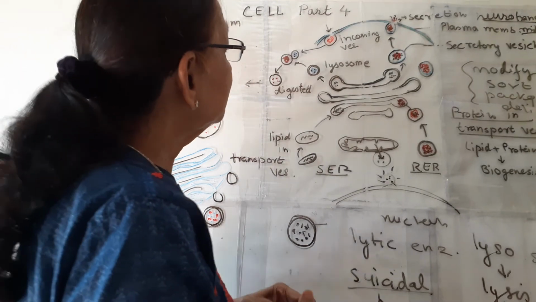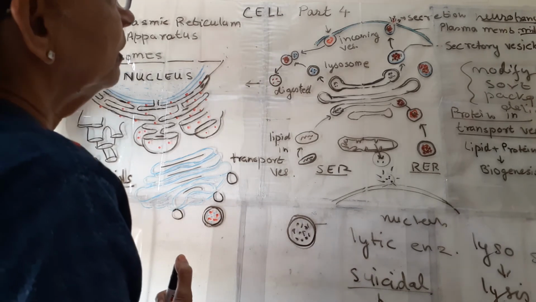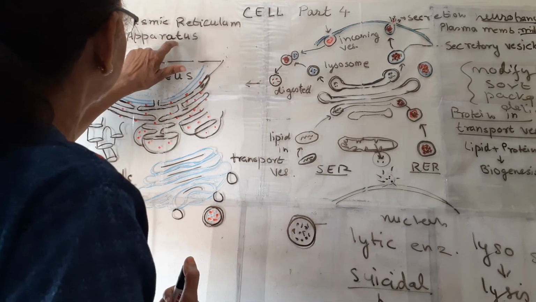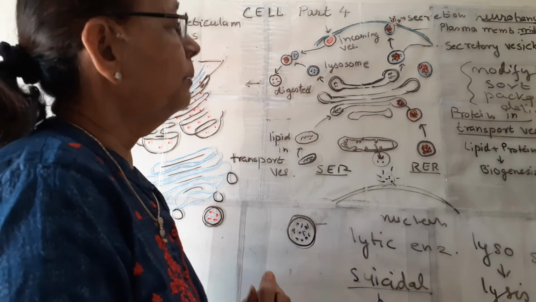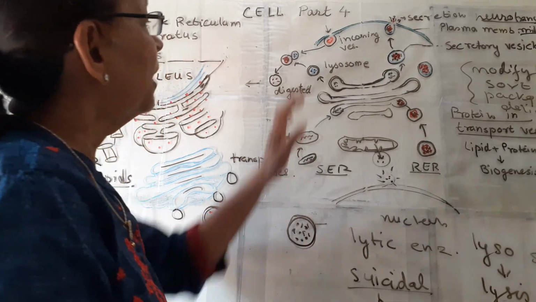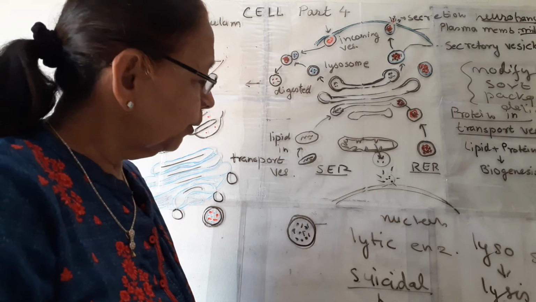So this is about these three very important organelles: endoplasmic reticulum, Golgi apparatus and lysosomes. This is all about these three, and in the next part we will learn about mitochondria and chloroplast.